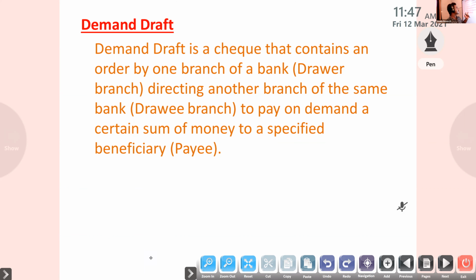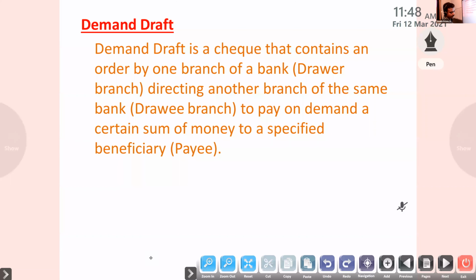So that is about a bank draft or a demand draft. It is used to remit money from one place to another. Anybody can obtain a bank draft after depositing money in a bank. For that purpose, they will charge some commission. So that is about the bank draft.